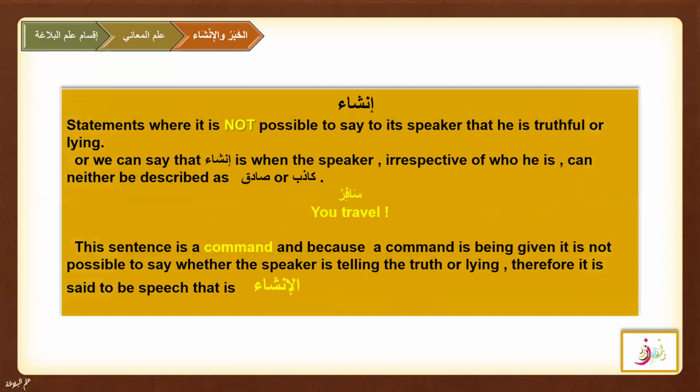And in insha, statements where it is not possible to say to the speaker that he is truthful or lying. So here in khabar, we can say whether the speaker is lying or just telling the truth. But in insha, we can neither describe a speaker as kazib or sadiq. Like you travel, it's a command, safir. So the sentence is a command, and because a command is being given, it is not possible to say whether the speaker is telling the truth or he is lying. So, a statement or speech will be insha.